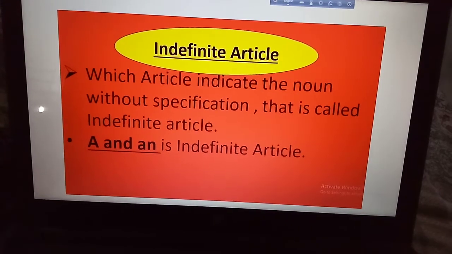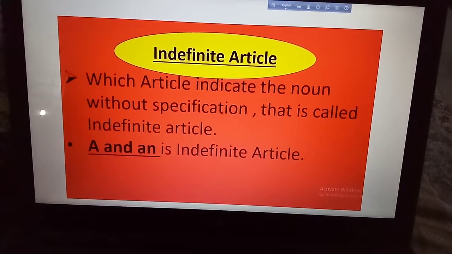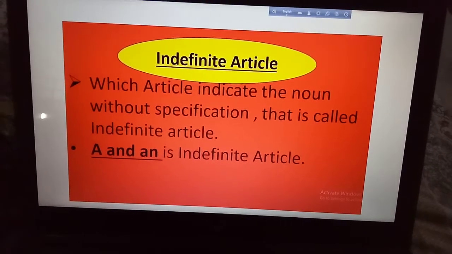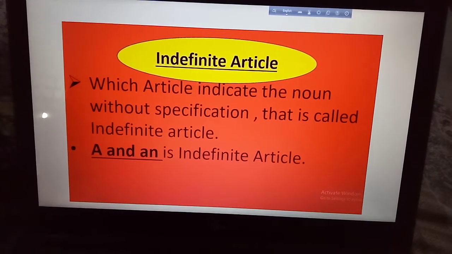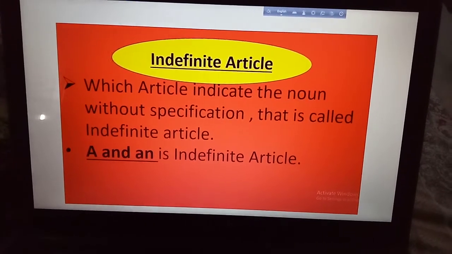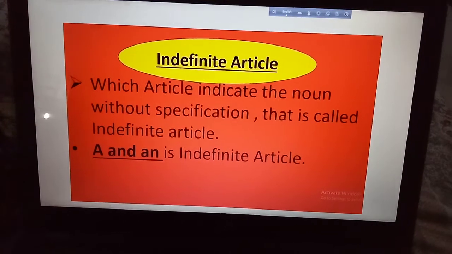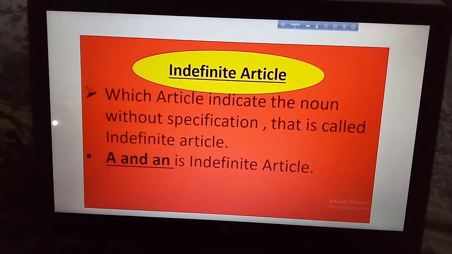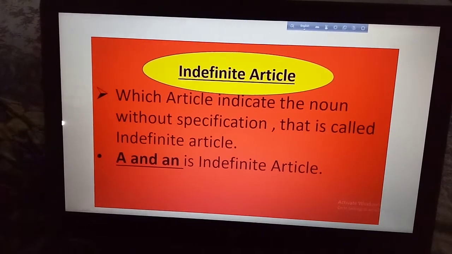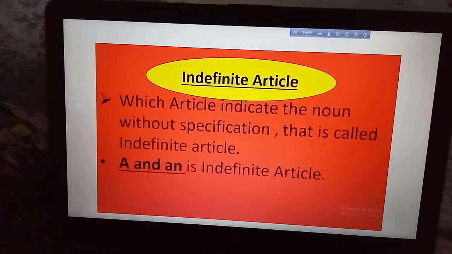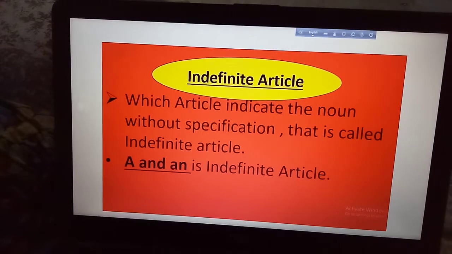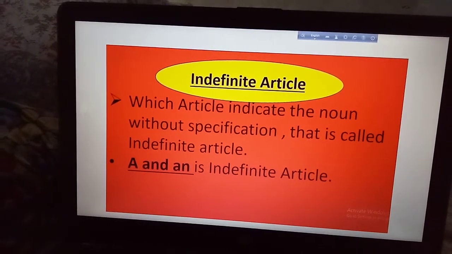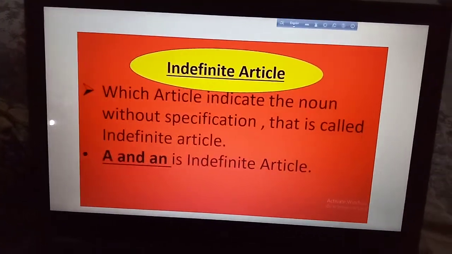Which article indicates the noun without specification, that is called indefinite article. অর্থাৎ যে আর্টিকেল দ্বারা নাউনকে অনির্দিষ্টভাবে নির্দেশ করা হয় তাকে ইনডিফিনিট আর্টিকেল বলা হয়। A and an are indefinite articles.